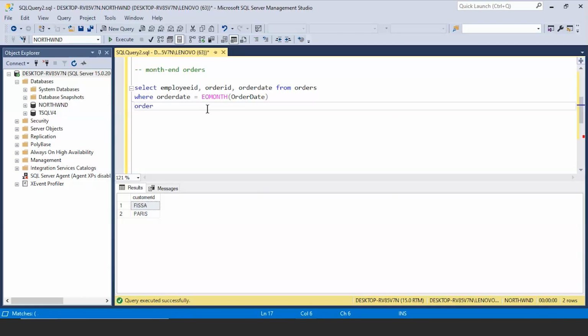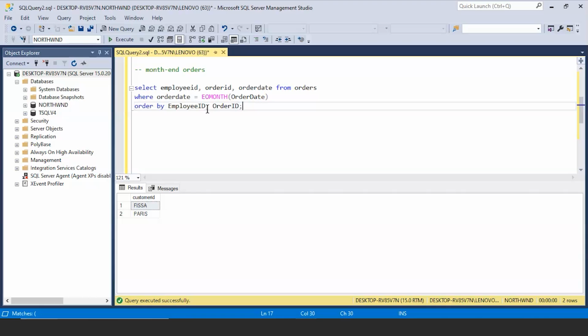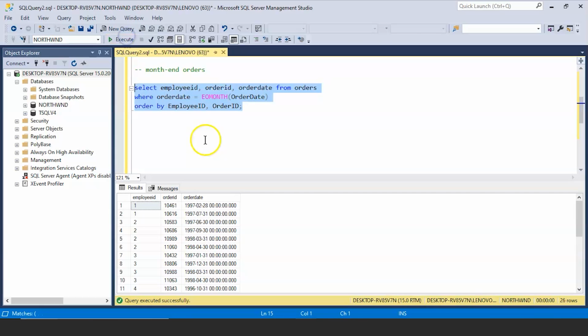Then I'm going to use the order by clause. I'm going to order it by employee ID and the order ID. I'll just move down and hit tab. Okay, let's run the query. There you go. We have got 26 rows of information.